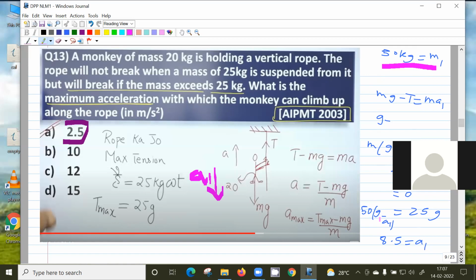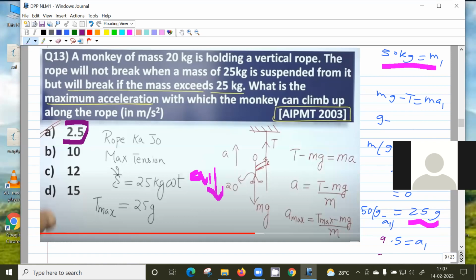But if it is coming down, there is a chance of not breaking because the tension will be m into g minus a. And this m into g minus a should be equal to the maximum tension, that is 25 g. So this thing should be 0.5. If you assume g as 10, then a1 is 5. So it's coming down with this acceleration, but the rope will not break.